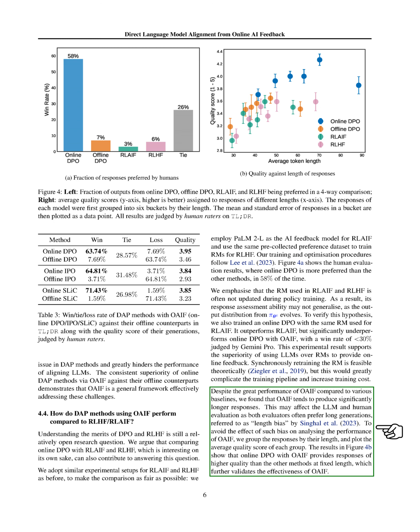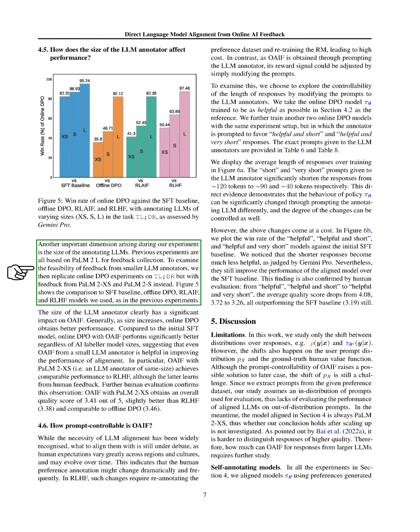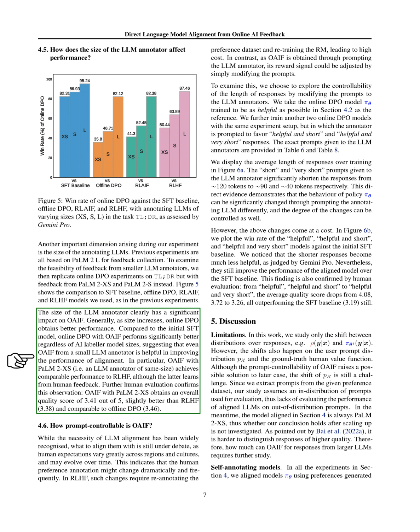We explored how the size of the language model, LLM, annotator influences its performance. Initially, we collected feedback using a large model, PaLM 2 L, to see if smaller models could also provide useful feedback. We conducted experiments with PaLM 2 XS and PaLM 2 S. Our findings showed that the size of the LLM annotator matters a lot. Generally, the larger the model, the better the performance of our online DPO method.